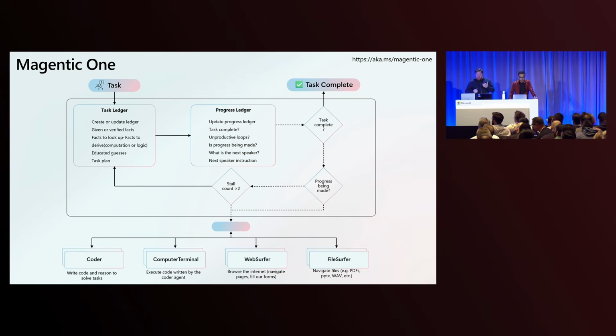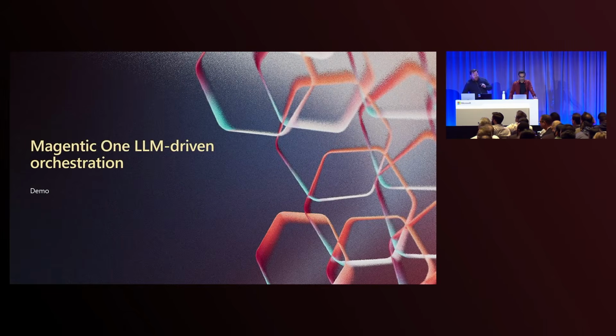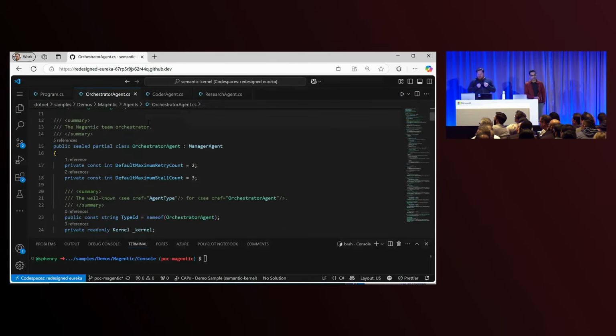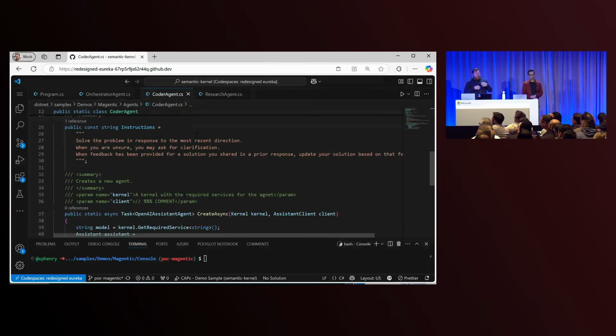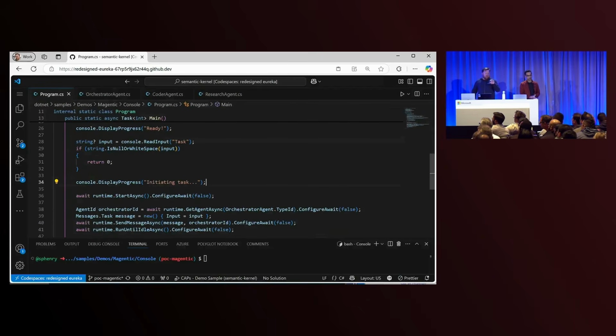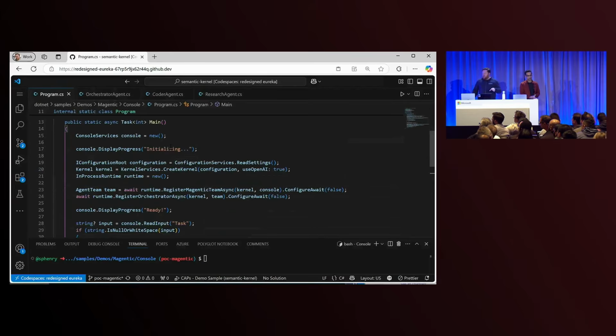Salman showed you a demo of that working. I'm going to show you guys a demo of it not working, which I think is really interesting. So this is a recording I did. This is an earlier .NET version of Magentic-One running on Semantic Kernel. And what's really interesting here is you can see how these systems are made. We have these patterns that you can plug into. So I'm creating an agent. This one's got a coder agent and a researcher agent and an orchestrator agent.